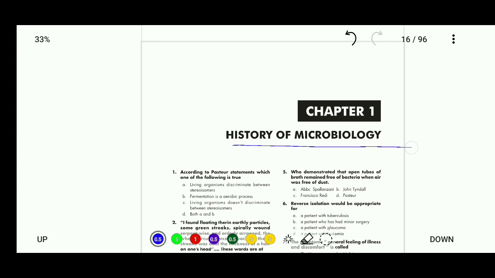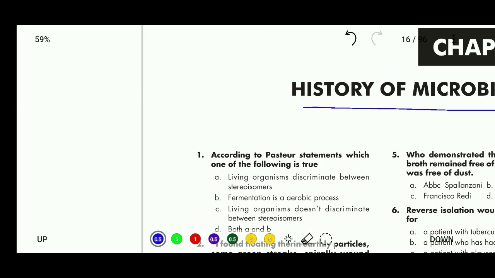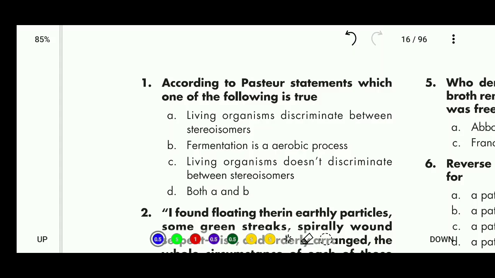So here is chapter 1, history of microbiology. So let's see the first question. According to Pasteur's statement, which one of the following is true? Options are: A, living organisms discriminate between stereoisomers; B, fermentation is an aerobic process; C, living organisms don't discriminate between stereoisomers; and D, both A and B. So the right answer is, according to Pasteur's statement, living organisms discriminate between stereoisomers is true.